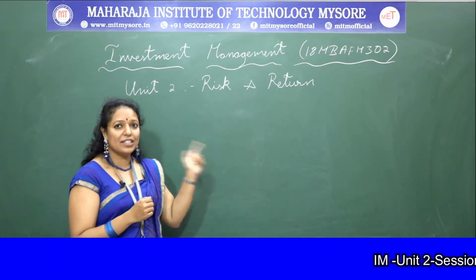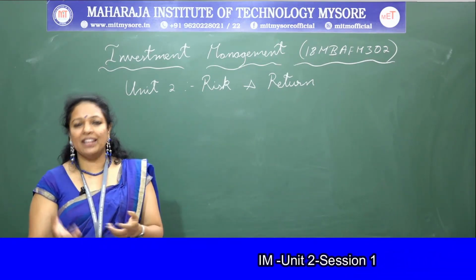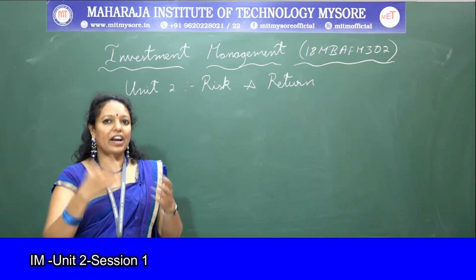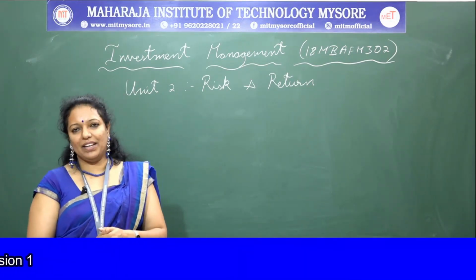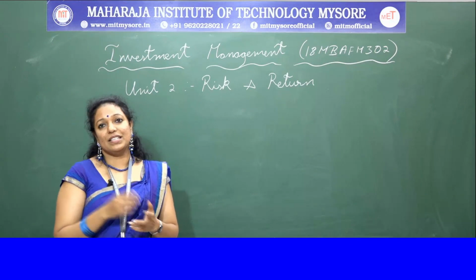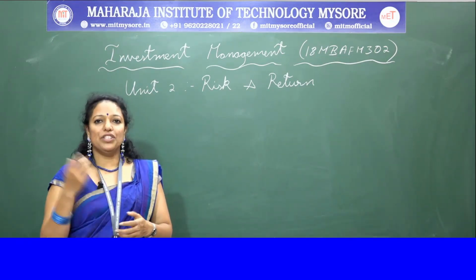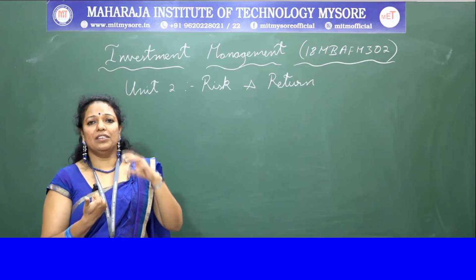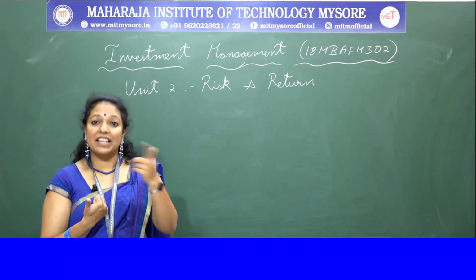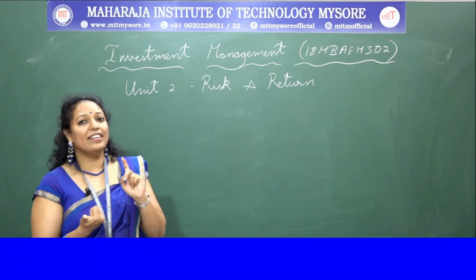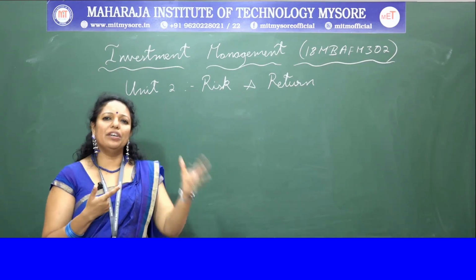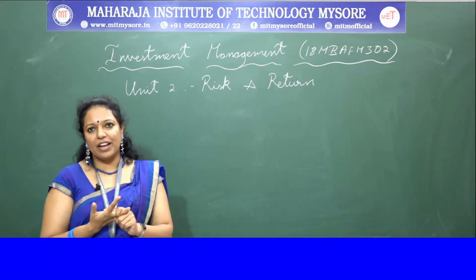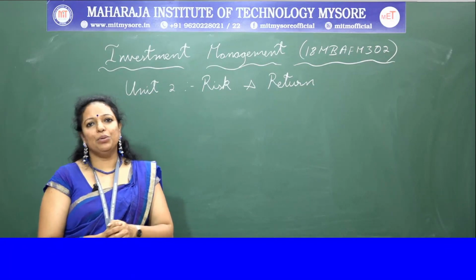Then we discussed the risk concept. In risk concept, we discussed its meaning, that is the probability of loss, and also the types of risk, which is divided into systematic risk and unsystematic risk. Systematic risk is the uncontrollable risk, which includes market risk, which comes up with the fluctuations in demand and supply of the stocks in the market. Then the purchasing power risk, where inflation is a major factor. And then the interest rate risk, due to the fluctuations in the interest rate.